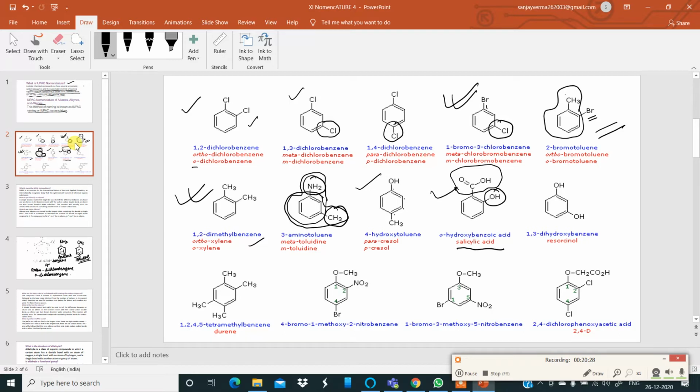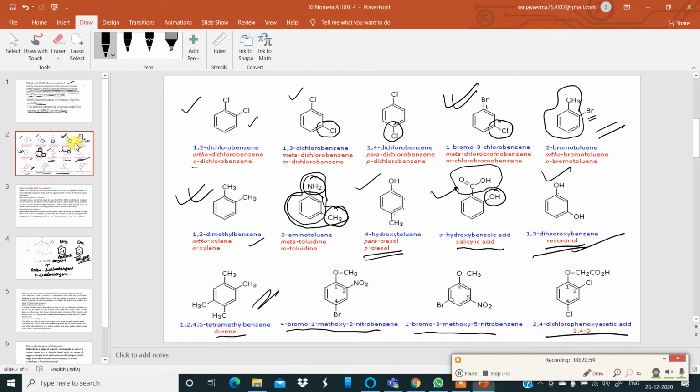Then we have 1,3-dihydroxybenzene, which is called resorcinol. The common name is also important. This one is para-cresol, ortho-cresol, meta-cresol. These are not all required this year, but you should be able to practice naming.